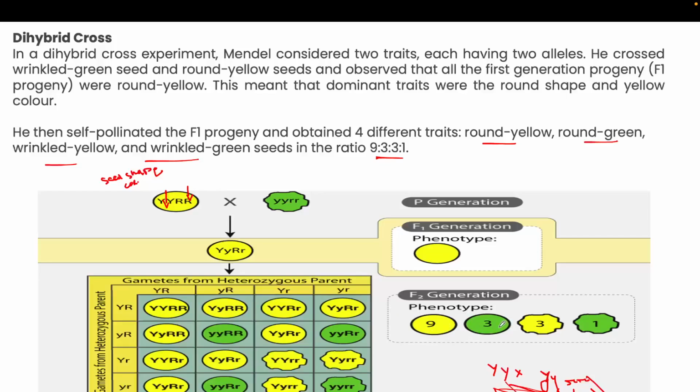So this is the dihybrid cross, where he also got the dominant character in the F1 generation, and in the F2 generation there are four types of traits. One is completely dominant, another is the combination of dominant as well as recessive, and the third one is completely recessive.